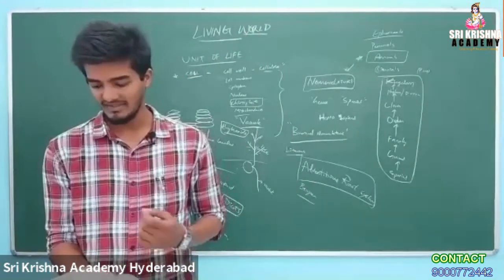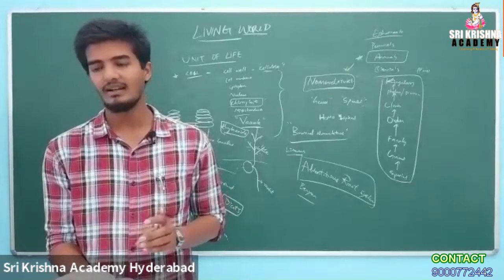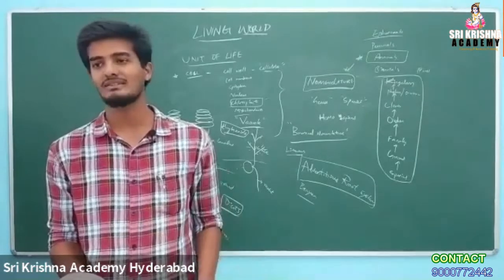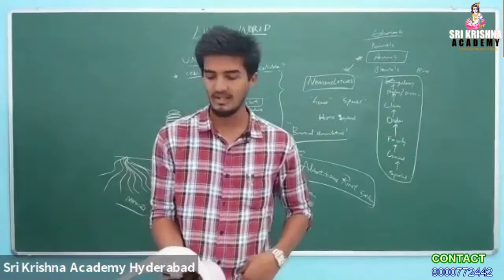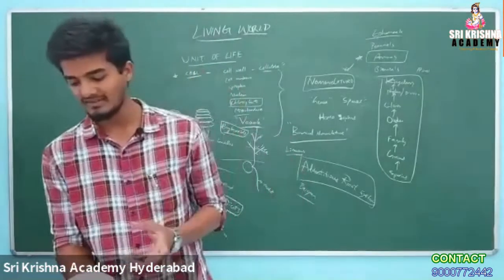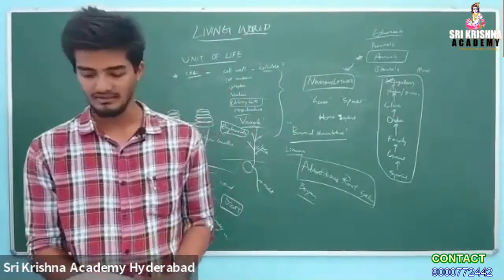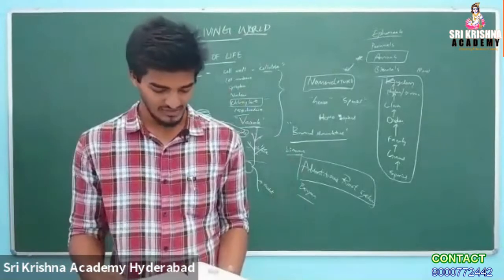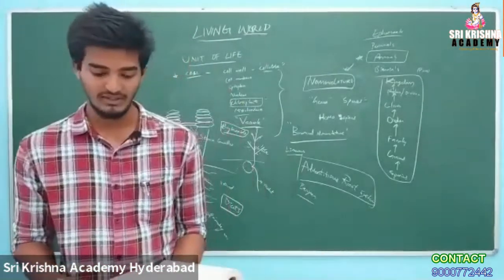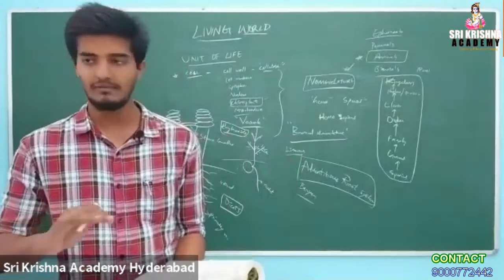We can see them in Avicennia, mostly in the beach areas, in the wet and moist sand areas. We can see such types of respiratory roots. Plants like Avicennia and Jussiaea have mostly these respiratory roots. In the water, they float. If they are present on the water, they float.